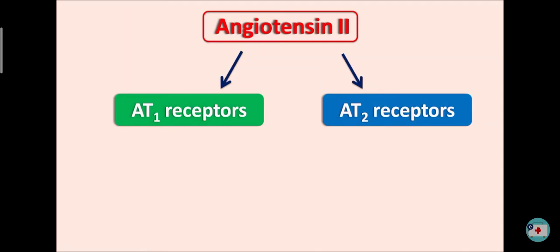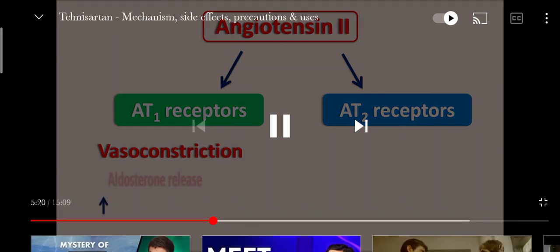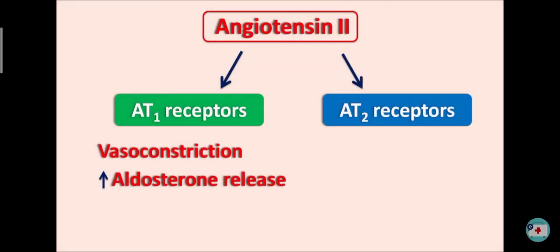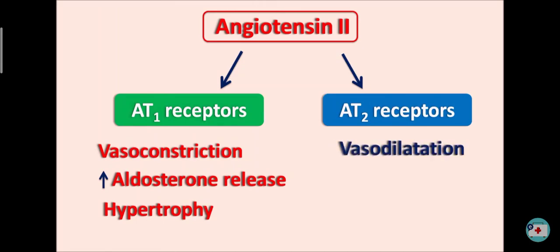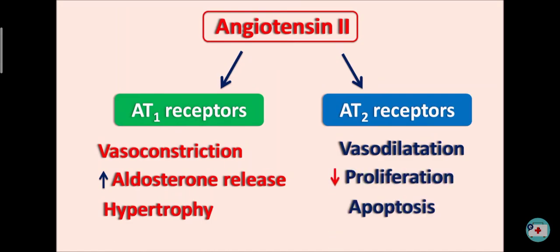When it acts on the AT1 receptors, it can produce vasoconstriction as well as increased aldosterone secretion, hypertrophy, and smooth muscle proliferation. All these are going to increase the blood pressure as well as perfusion pressure. Whereas AT2 receptors have quite the opposite role. They produce vasodilatation, mainly related with release of nitric oxide. They can also decrease proliferation as well as increase apoptosis. So these are the functions of the AT2 receptors.